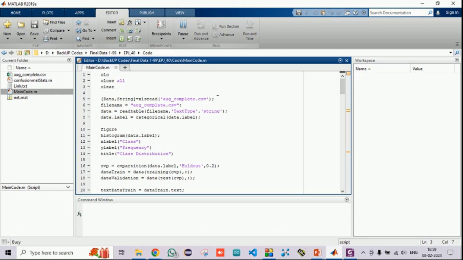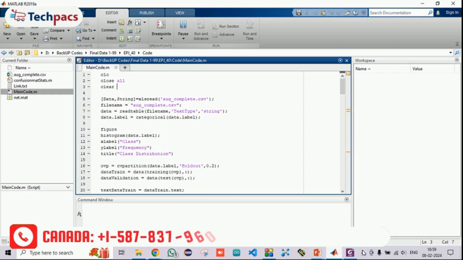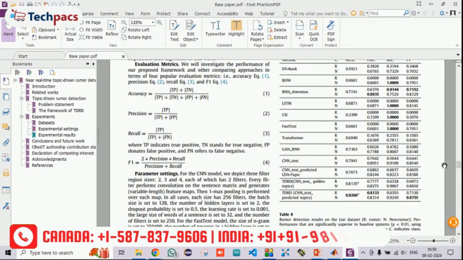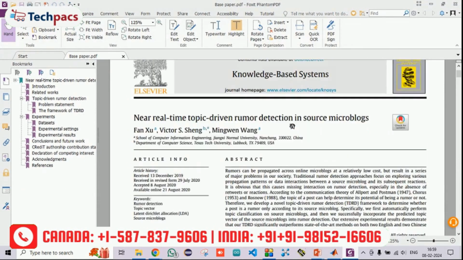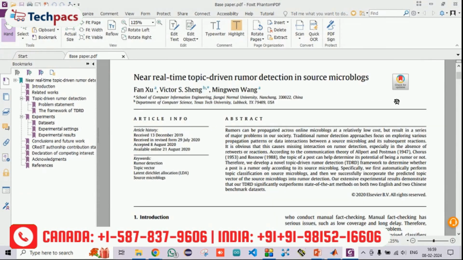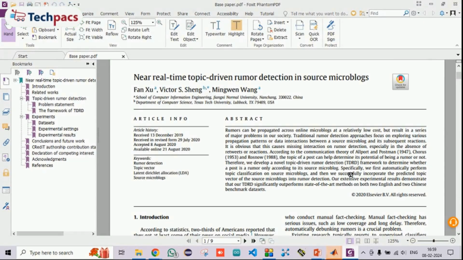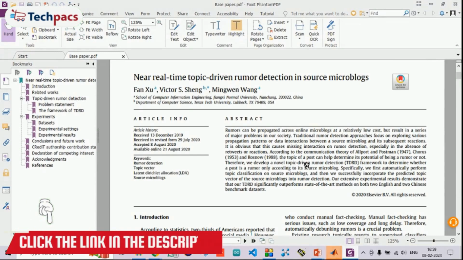It will start executing the process. Now let's talk about what people are doing and what exactly we are doing. We are using this paper as a reference for the developed system, where they have designed a system using a CNN network, and by using the CNN network they have compared it with the existing method.